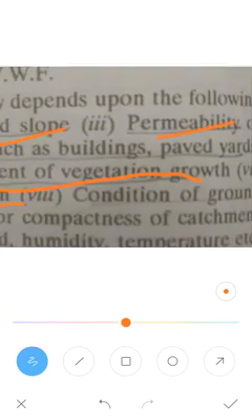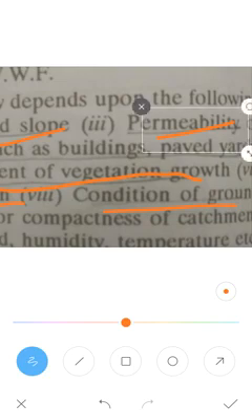Next is the condition of the ground. What is the condition? Whether it is very rough in texture or very smooth. If it is rough or not compacted, the movement of water through the pervious ground, the percolation or infiltration of water into the ground, will be very high.